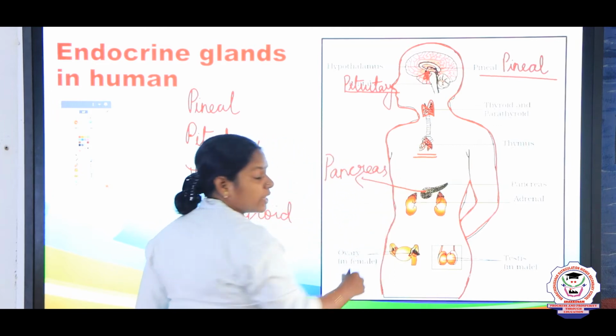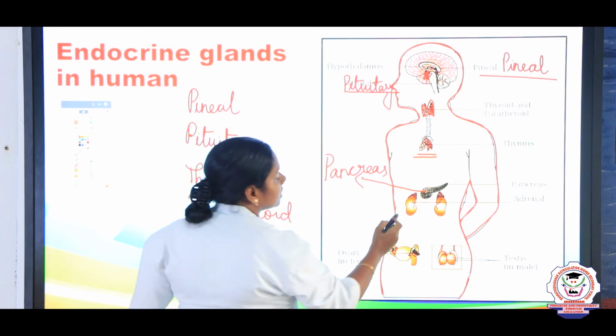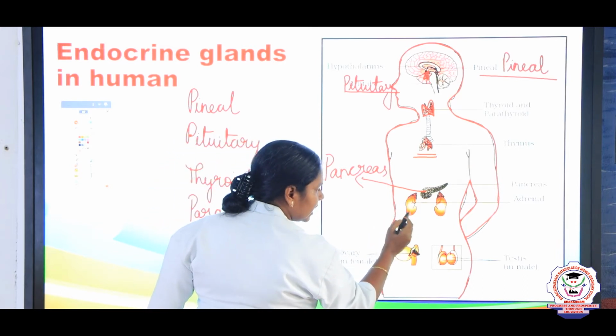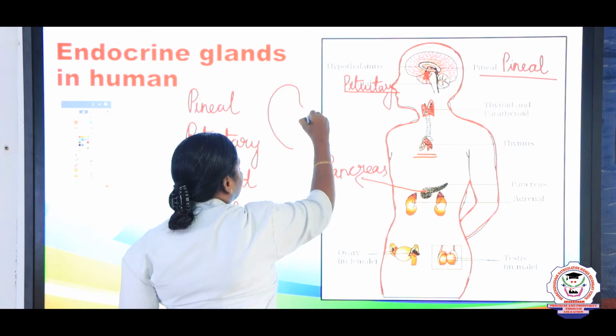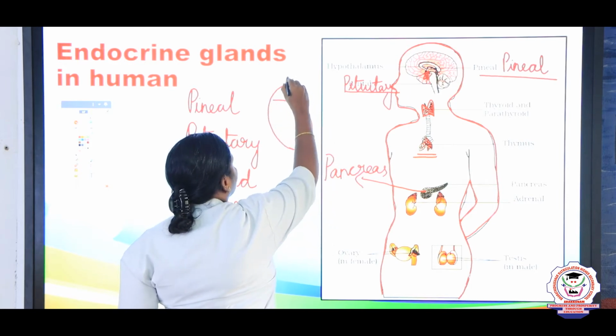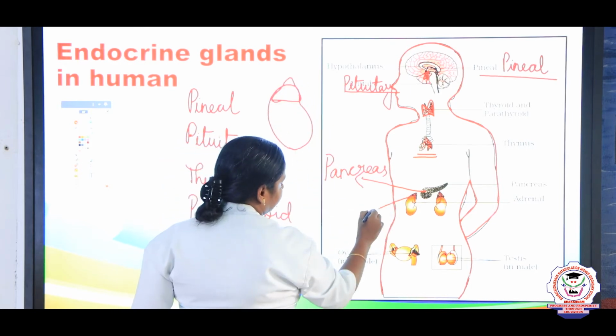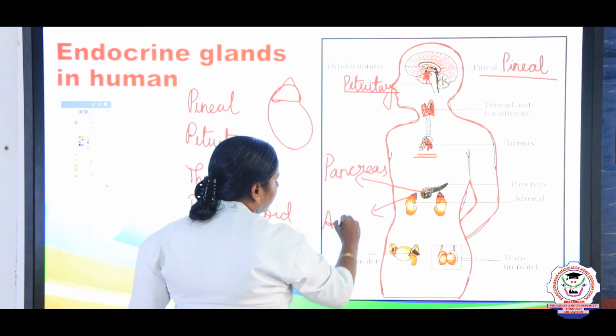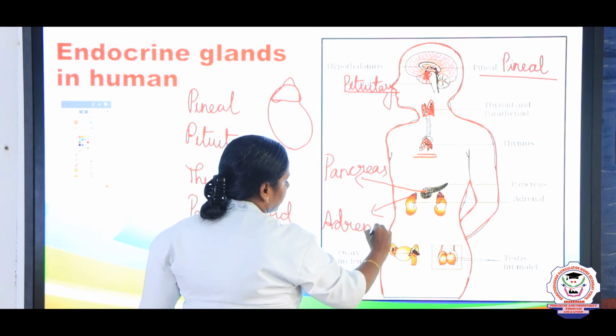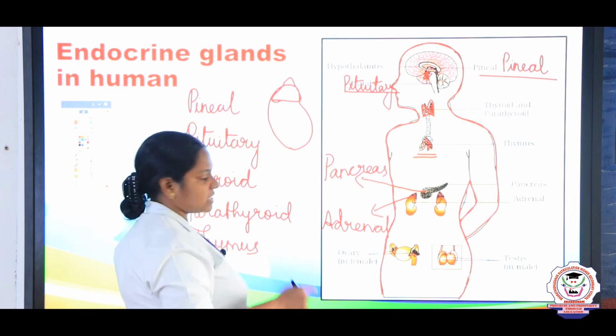It's responsible for insulin secretion. And adrenal, this is a kidney, and above the kidney what is located? Adrenal. So the adrenal gland, it is also, you all know about adrenaline, right? Emergency hormone is secreted by this gland.